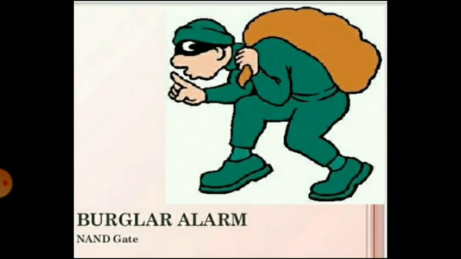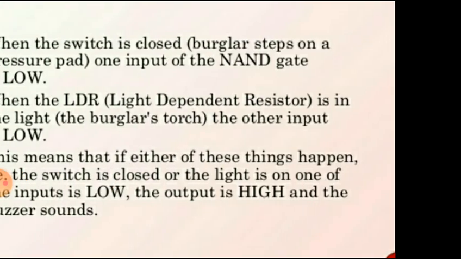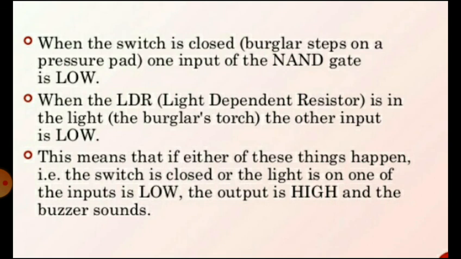That is an application. Another application of the NAND gate is a burglar alarm. When the switch is closed, the burglar steps on a pressure pad. One input of the NAND gate is low. When the LDR is in the light, the other input is low. So this means that if either of these things happens, that is the switch is closed or the light is on, one of the inputs is low, the output is high, and the buzzer sounds.